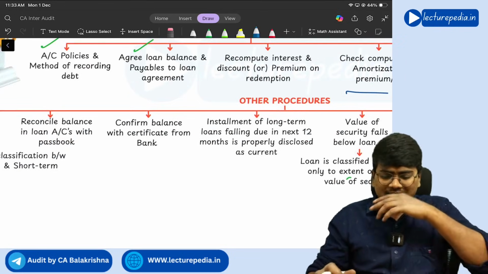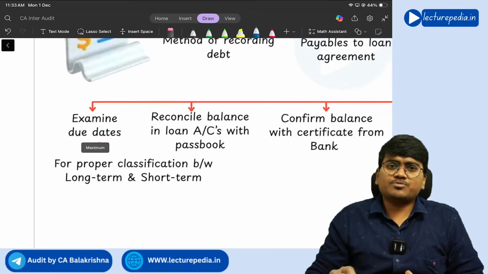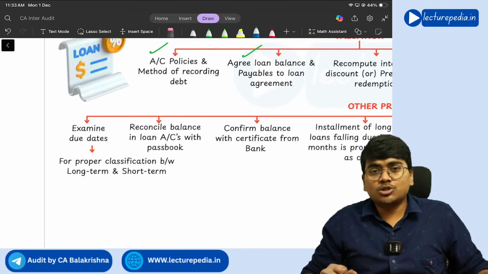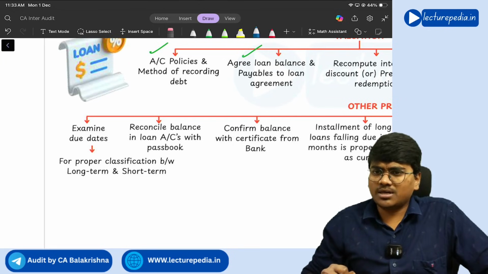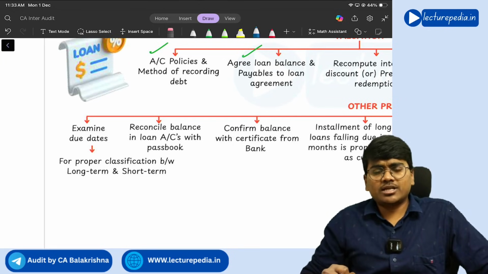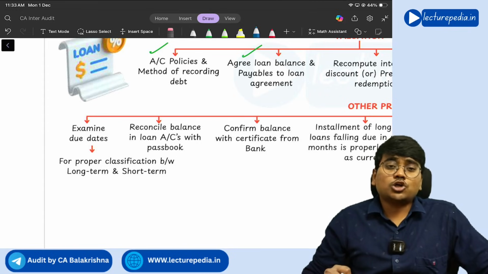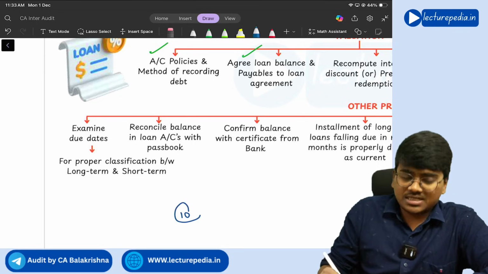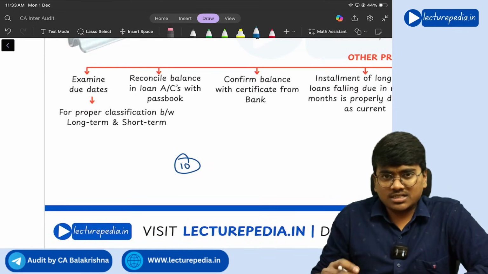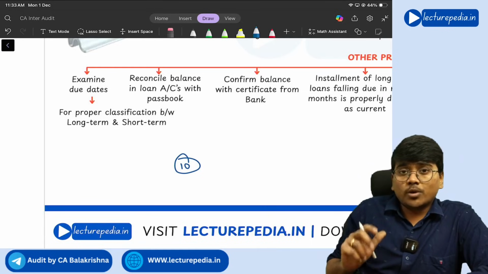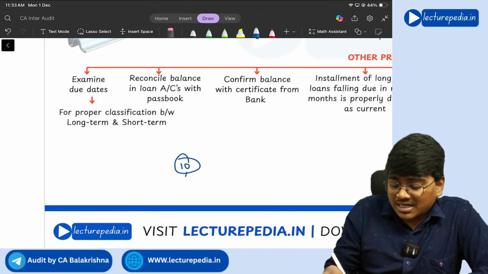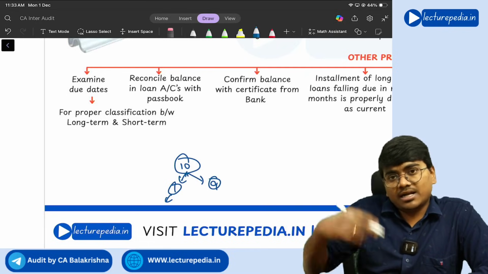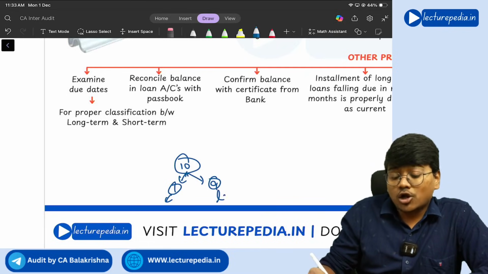Okay, yes. Next, some of the other procedures that you will perform with respect to borrowings. You need to examine the due date, that is, the due date for payment of each month's EMI. This due date is also very important for calculating short term and long term borrowings. Let's say for example, the tenure of the loan is 10 years. Even though the tenure of the loan is 10 years, the amount that you are going to repay in the coming next 1 year will be considered as short term, and what will be repaid in the remaining 9 years will be considered as long term.